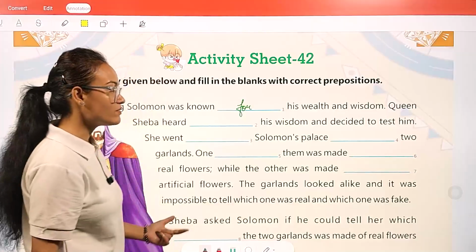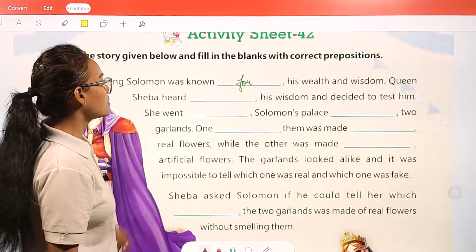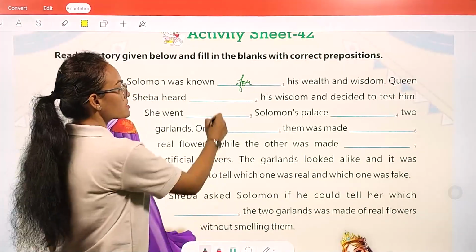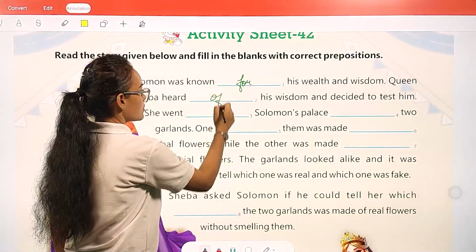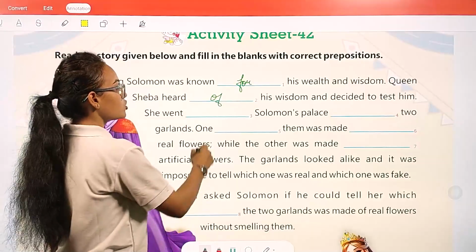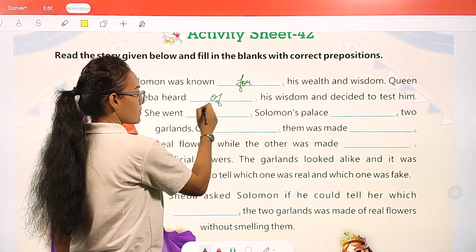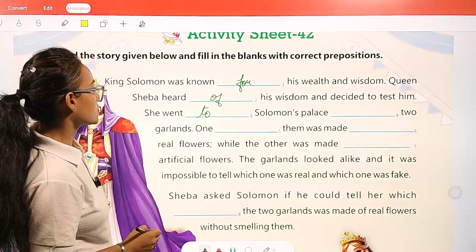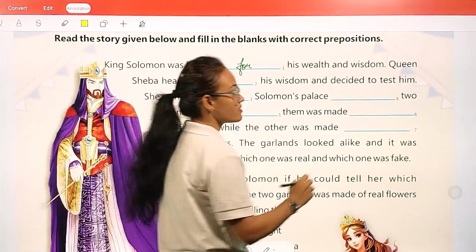wealth and wisdom. Queen Sheba heard of his wisdom and decided to test him. She went to Solomon's palace with two garlands.